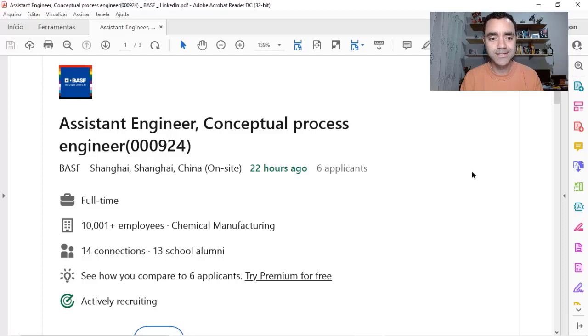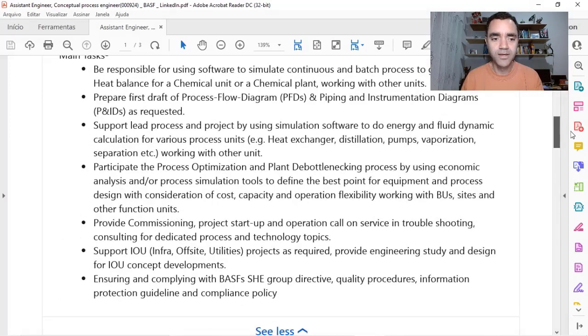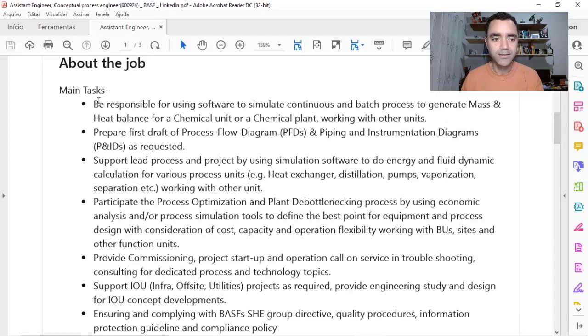This is for assistant engineer, so you can imagine that it fits for a fresh engineer, and this job position is for China and is for the basic design engineering department. And what we have here as the main task for the assistant engineer, he or she will be responsible for using software to simulate continuous and batch processes to generate mass and heat